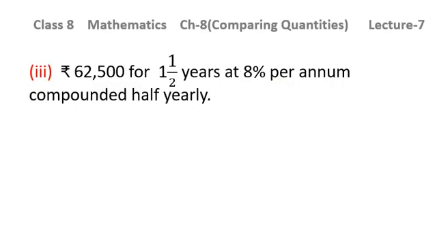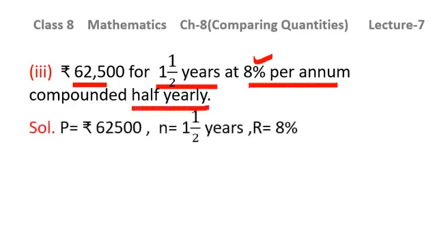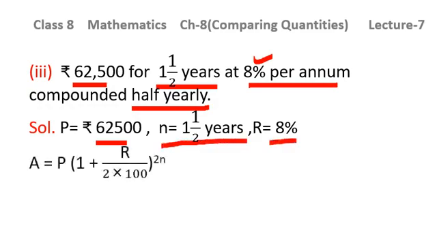Now coming to the third part. In the third part, principal is 62,500. Time is given to you as 1.5 years, and 8% per annum is the rate of interest, and the interest is being compounded half yearly. So we know what will be the effect on rate and time when it is compounded half yearly. Let us see now. This is the principal given to you. This is the time given to you, that is 1.5 years, and this is the rate of interest given to you. So we know that rate will be divided by 2 when the interest is being compounded half yearly, and time is being multiplied by 2.